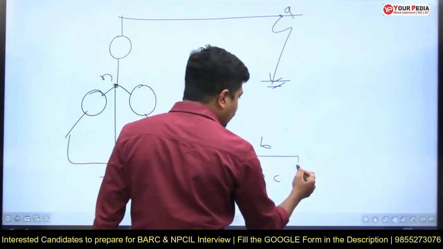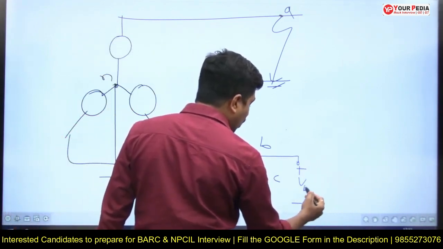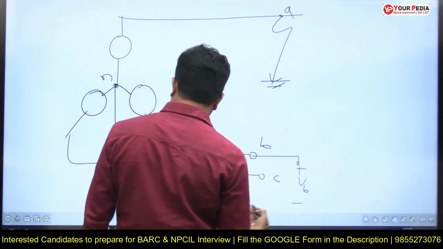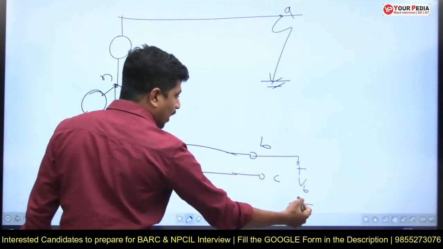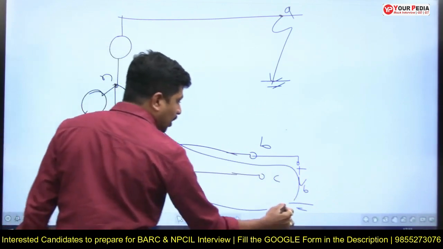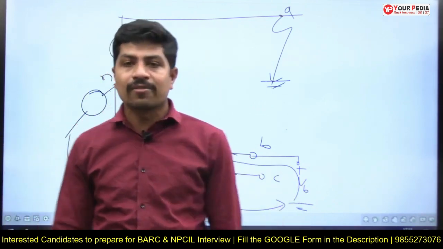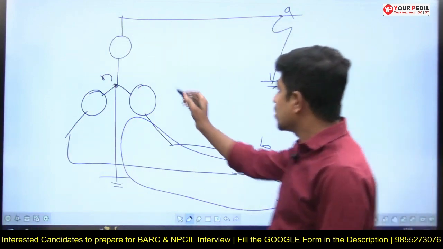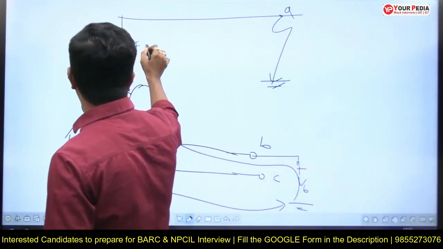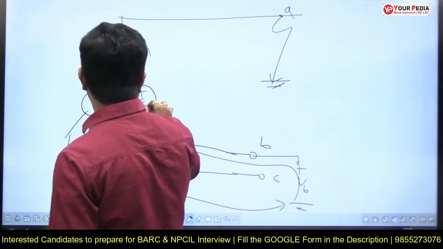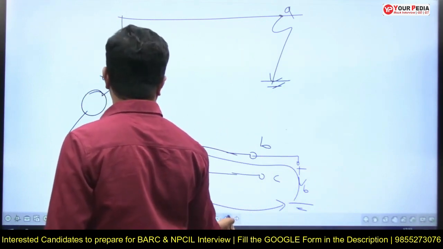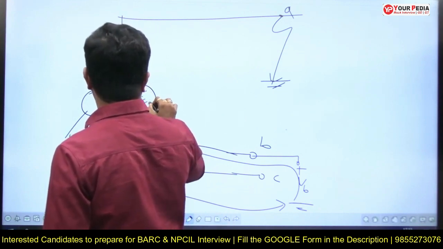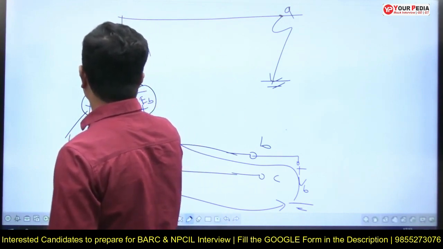See, any voltage is measured with respect to ground or reference. Yes, VB. Now this is the ground. I write this closed path. But in the previous one, this facility was not there. You can write now here. So this is plus minus EA. This is minus plus EB, sorry, minus plus I have to take. This is minus plus EC.